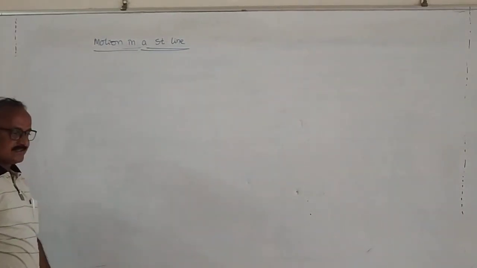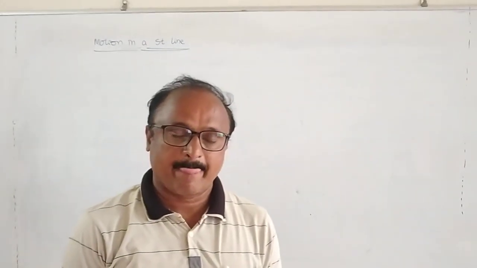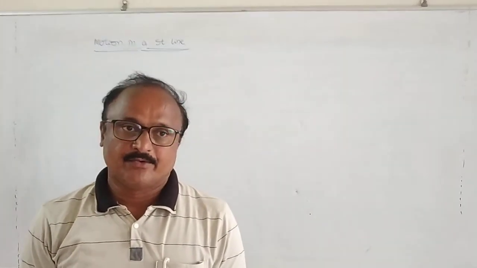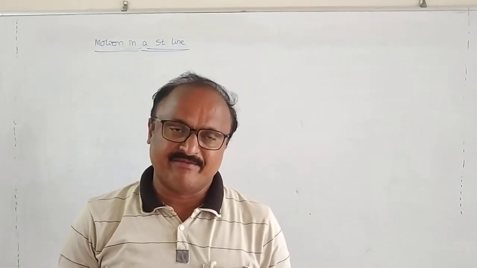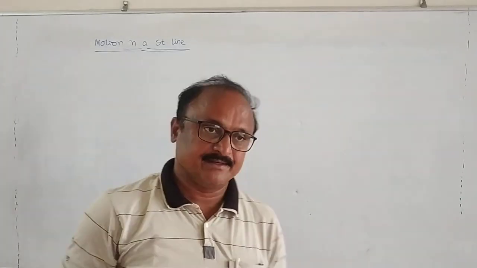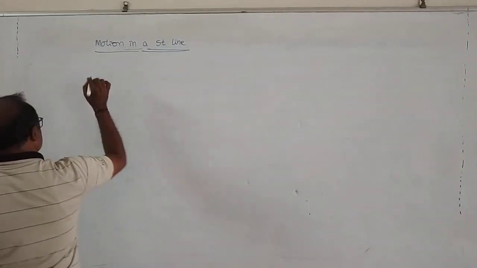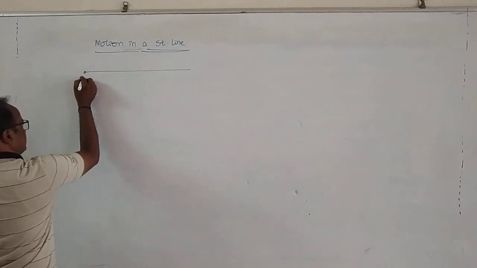So after this, we will define some more parameters like what is meant by uniform velocity, non-uniform velocity, uniform speed and non-uniform speed. Here it is a path.